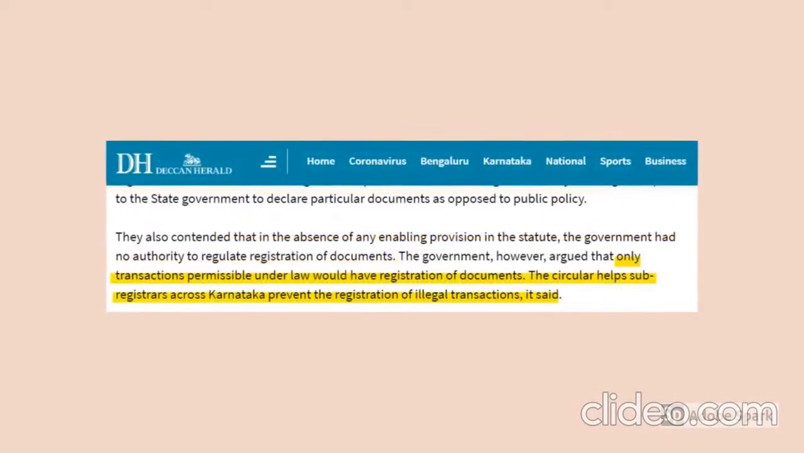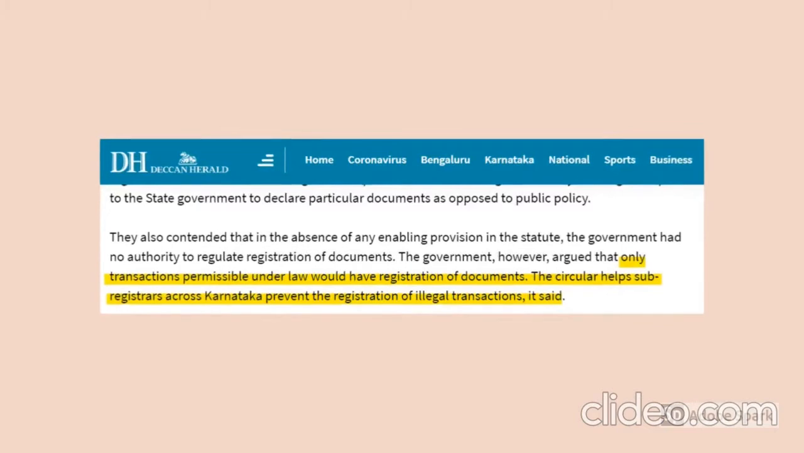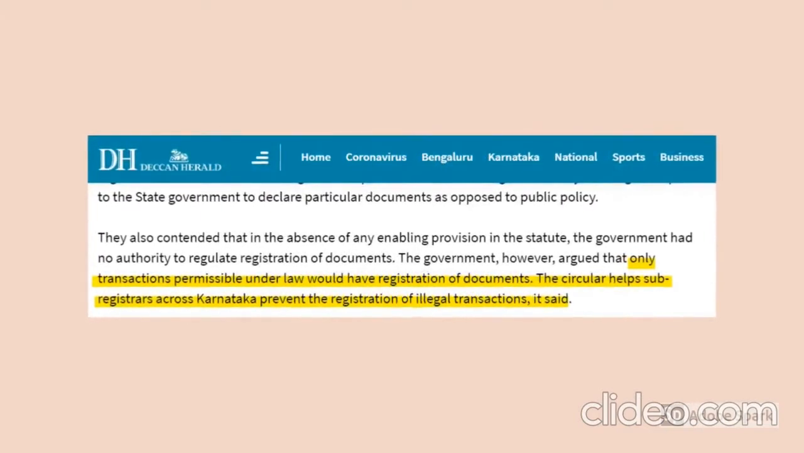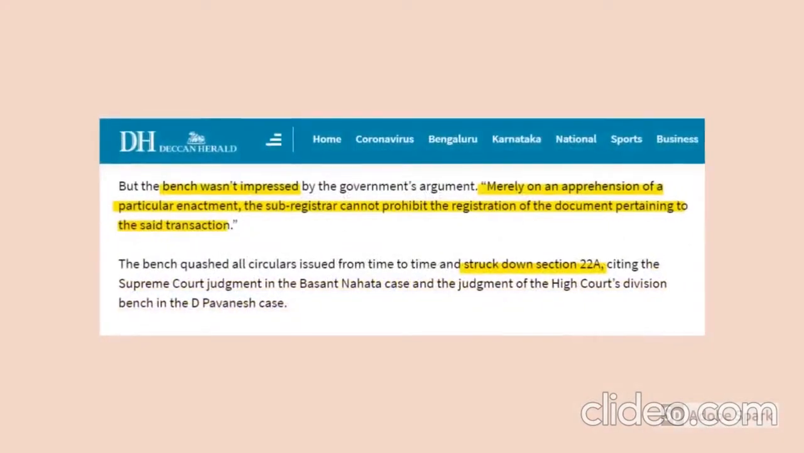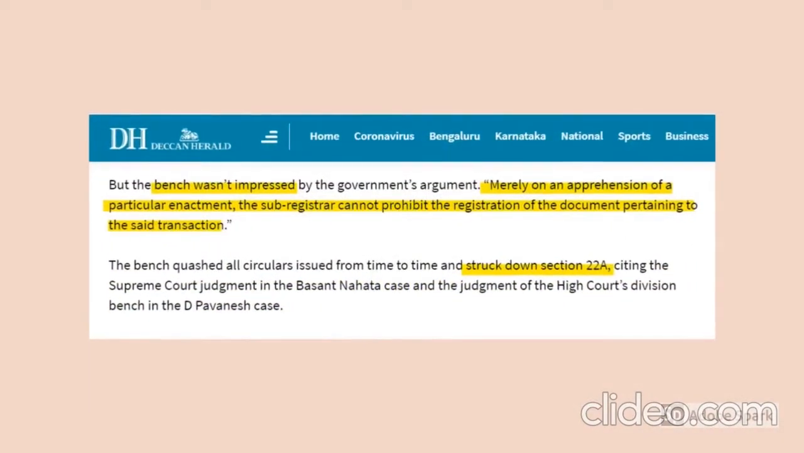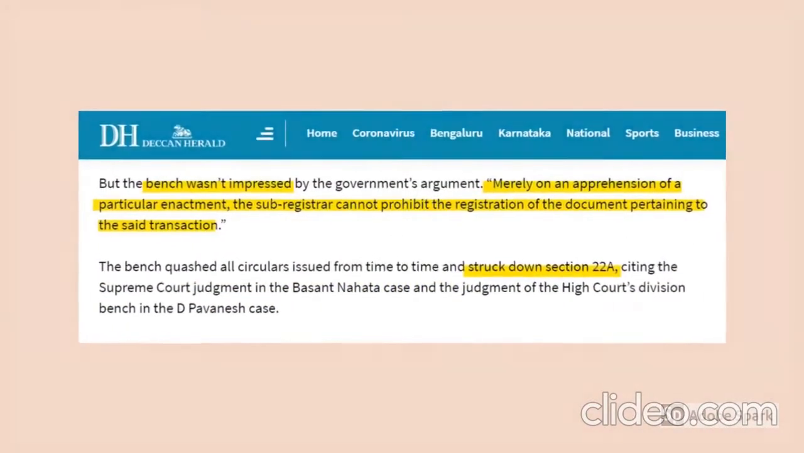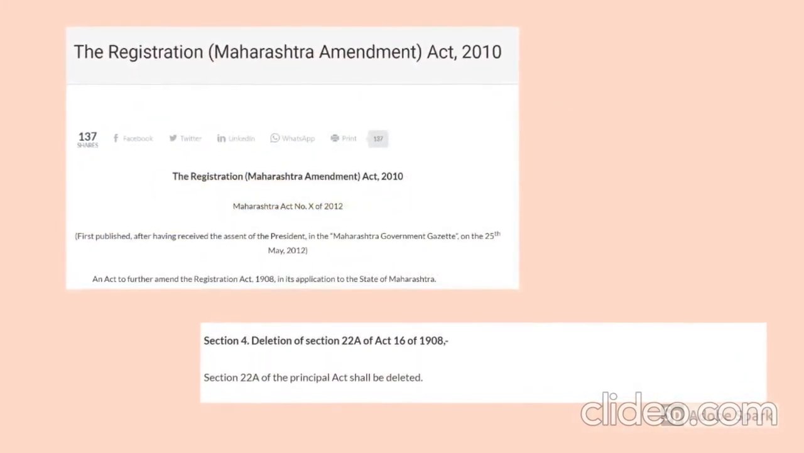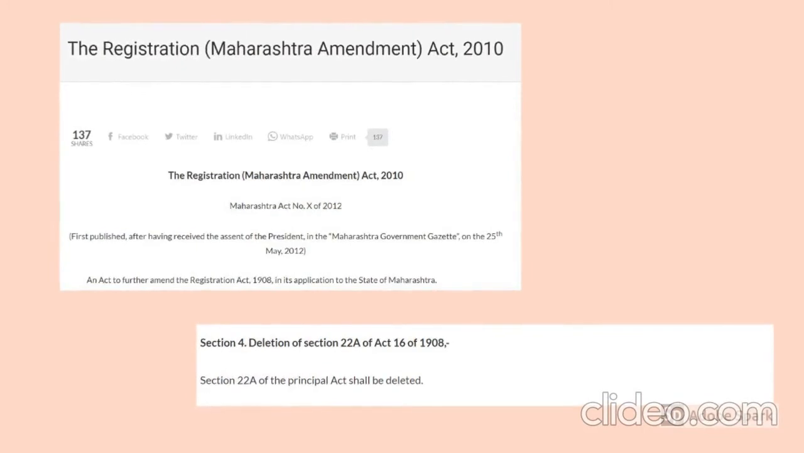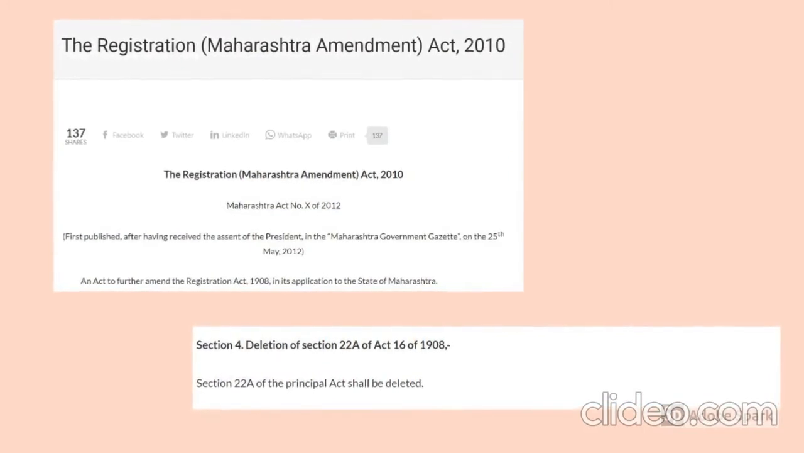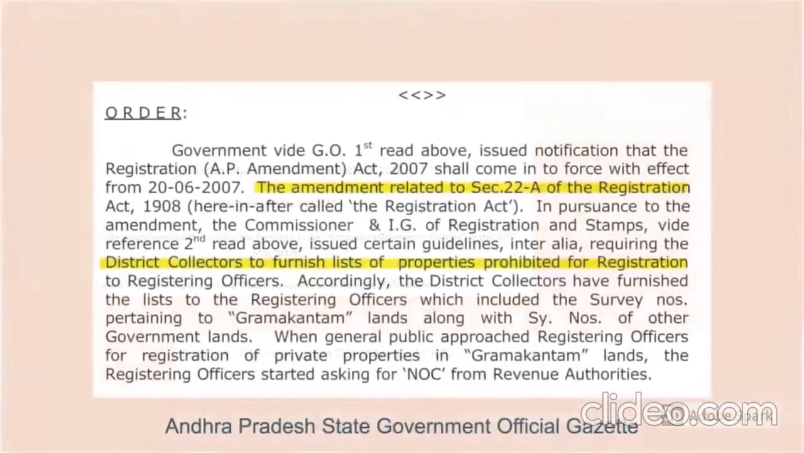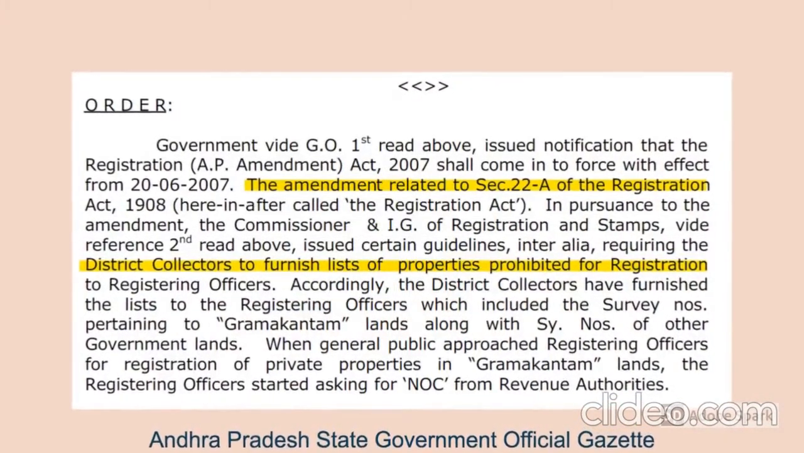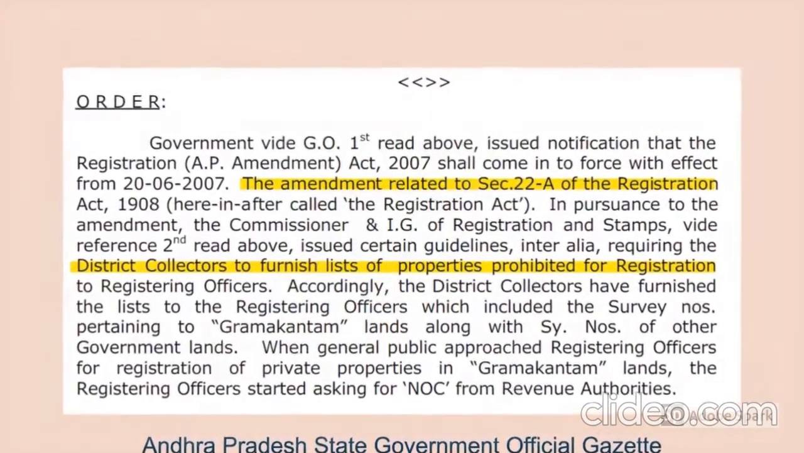The state government defended their position, saying that this is meant to help the sub-registrars across the state to prevent illegal transactions. But the High Court struck down the amendment, citing that the reason is not enough. In 2010, Maharashtra government also amended the Registration Act, deleting the 22A section, the reason for which is unclear. In recent times, Section 22A is back in the limelight because of an ongoing issue in Andhra Pradesh.